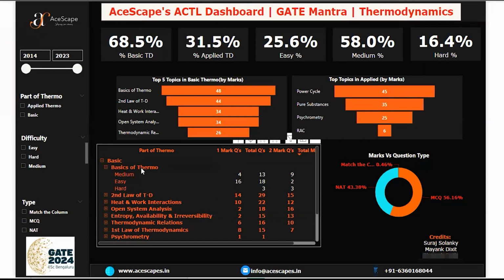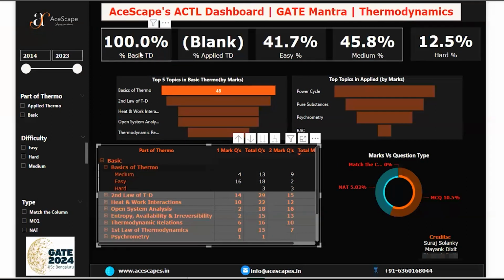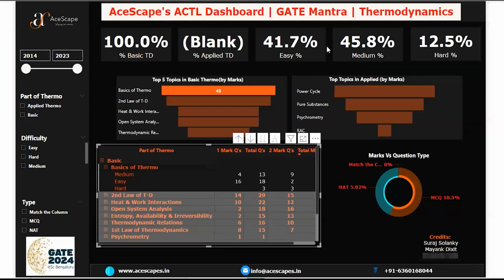Let's select this particular topic. So we can see 100% of the questions in the basics came from this only. Not even one came from applied, meaning there won't be any. But you can see hard is not there at all. Almost 90% of the questions are coming from the easy and medium zone only.